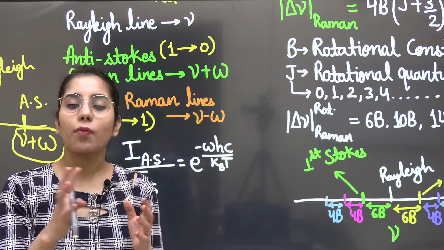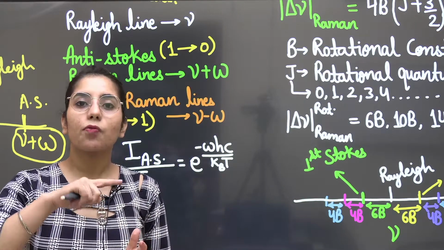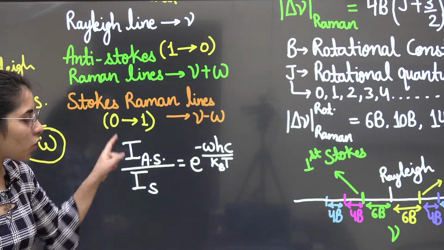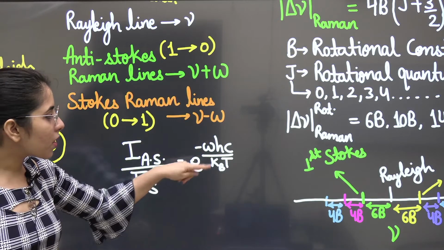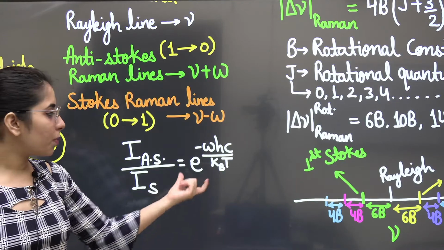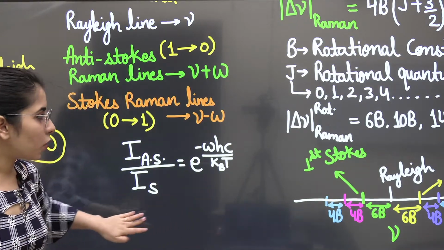If anywhere you have to compare the intensities, Stokes line intensity will be more in comparison to anti-Stokes line. From this ratio even you can know about it, because it's giving you a smaller value. When the larger thing will be in the denominator, you will be getting the ratio as a smaller value. Okay, so I hope it will be clear to you now.